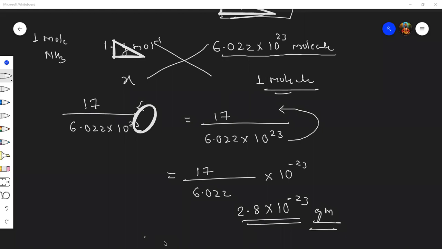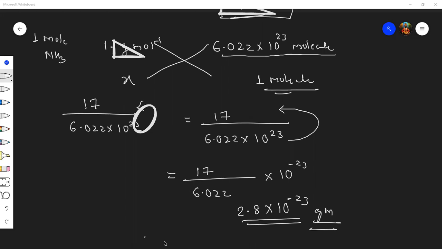Students, if I say helium gas, He, helium is a noble gas, students. It doesn't combine with anyone. So it is a monoatomic gas. Neon is also a monoatomic gas. Only one element by itself is stable. You know, noble gases are stable. All are gases: helium, neon, argon, krypton, xenon. They don't combine with anyone. So they are called monoatomic gases. Understood? Yes, sir.